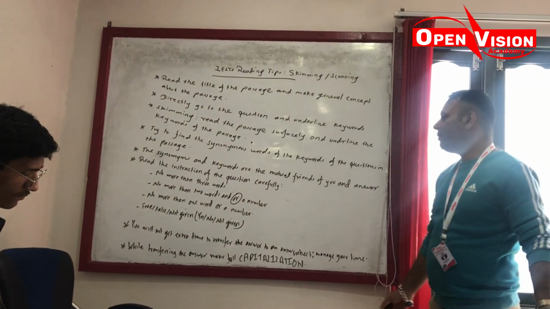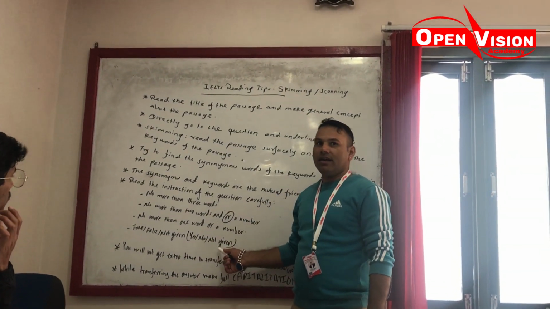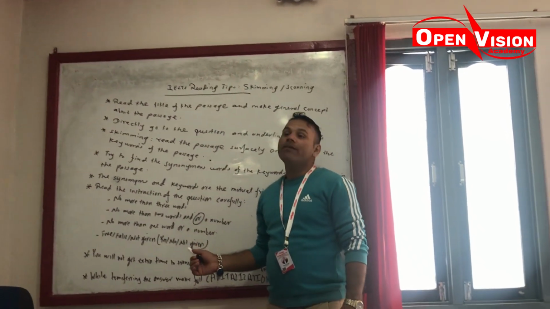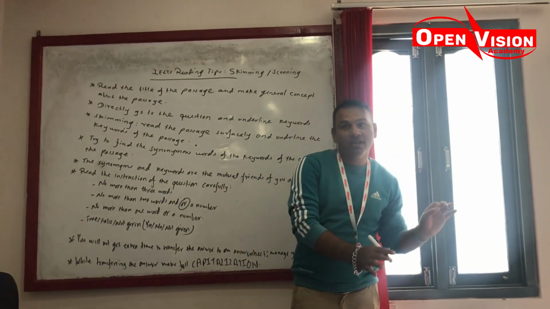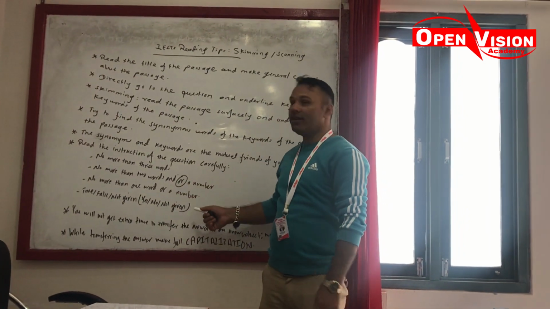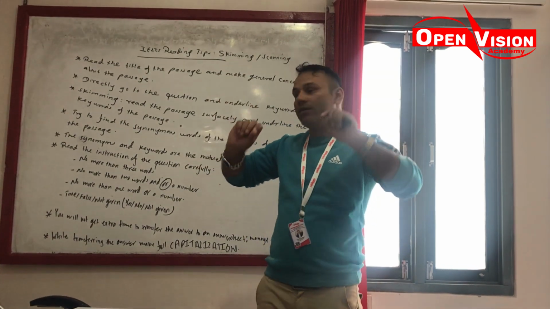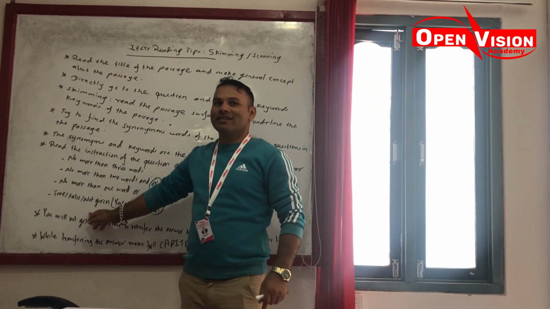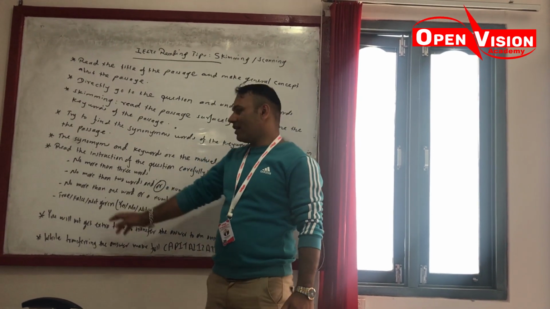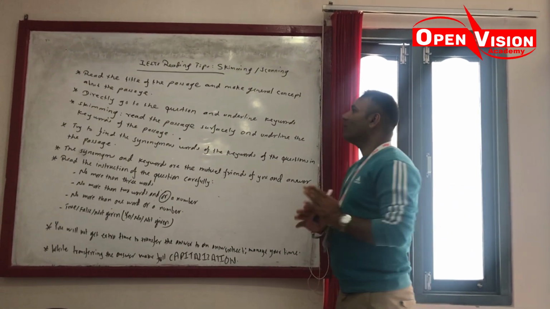Another thing is that you will be asked one question called true false not given or yes no not given. In true false not given or yes no not given, what happens? If you are instructed to write true false not given, follow it. And if you are instructed to write yes no not given, follow it. If you are instructed to write yes no not given, and you write true false not given, though your answer is correct, you will not get the score. Okay, so that is very important. Okay, the next tip.